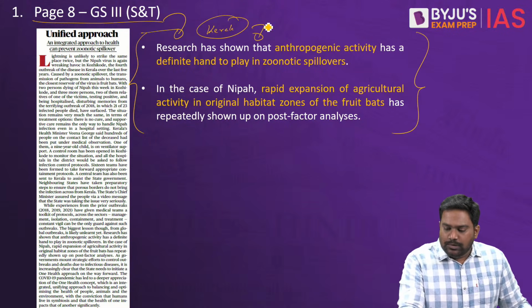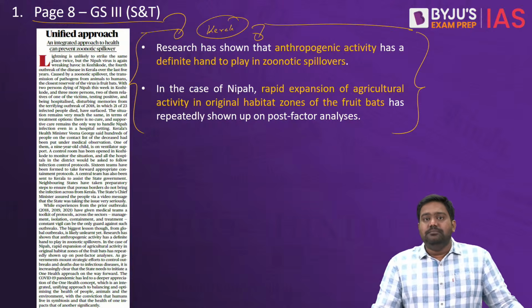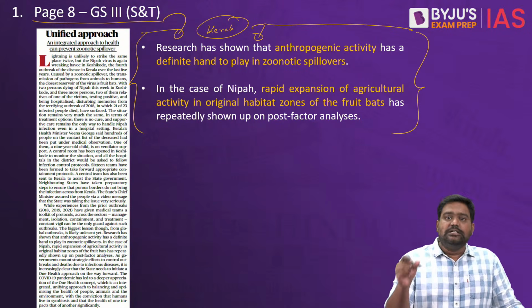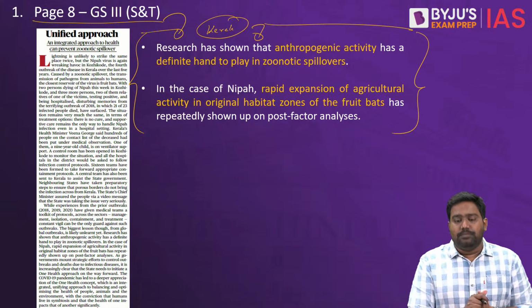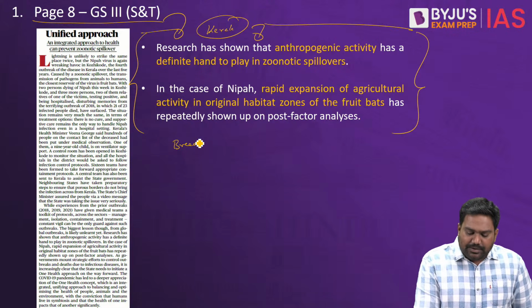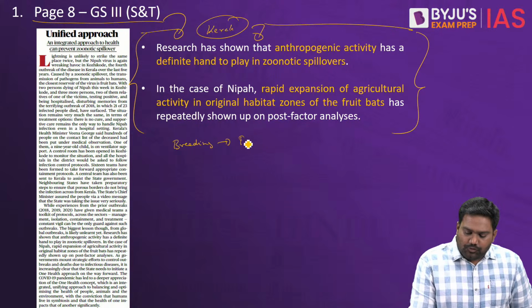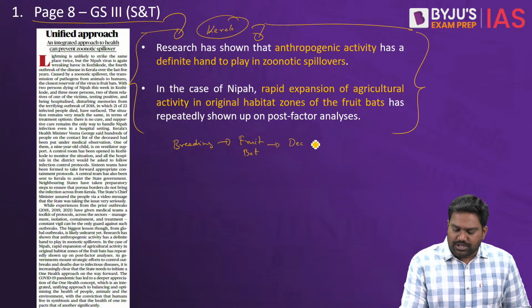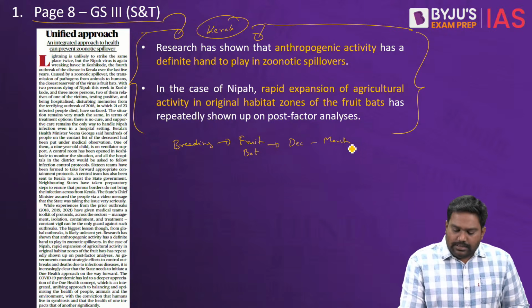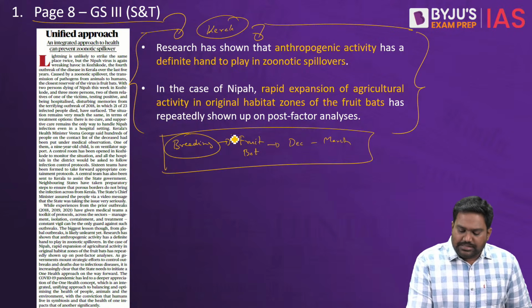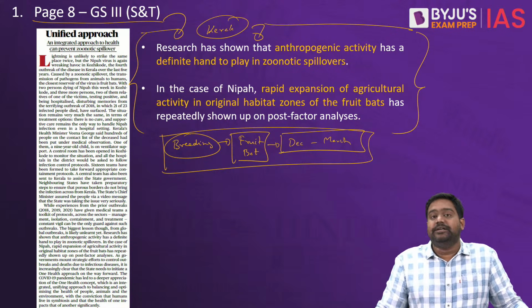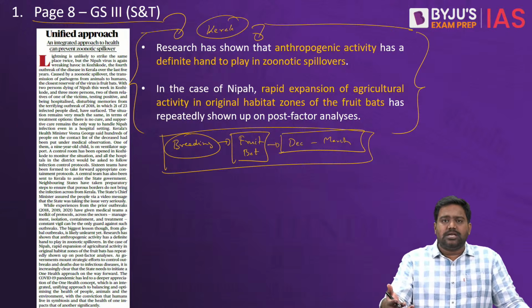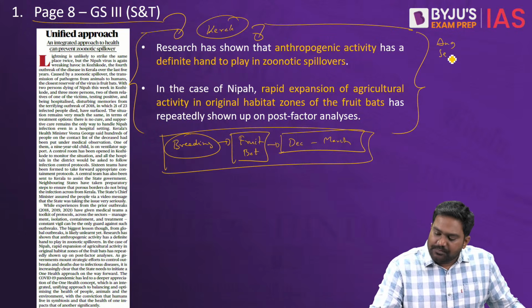It should be taking even more proactive measures, given that it has seen multiple outbreaks, that too during certain specific seasons. Until now, it had been assumed by the Kerala Health Department that outbreaks are seen during the breeding season of the fruit bat. The breeding season of fruit bat is usually between December to March, and there was an assumption that the outbreaks are mainly happening during breeding season when the numbers of the fruit bats are increasing. But this is not true because the latest outbreak we are seeing is in August and September.